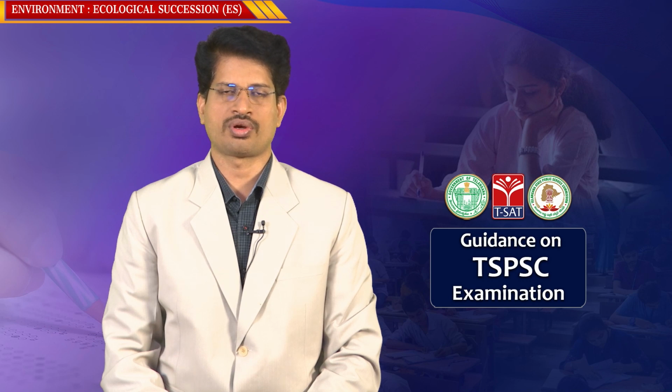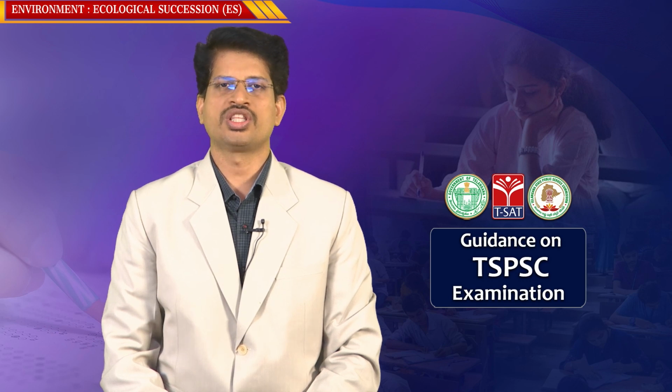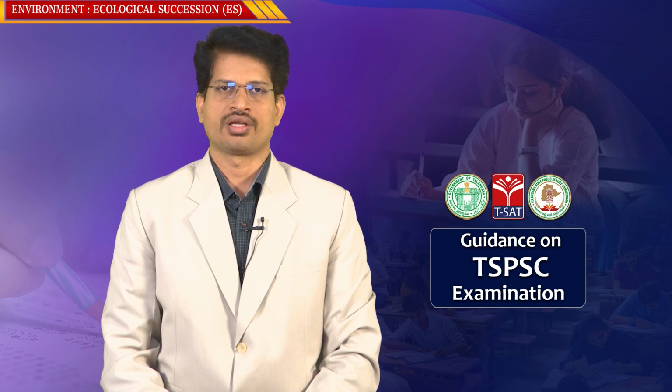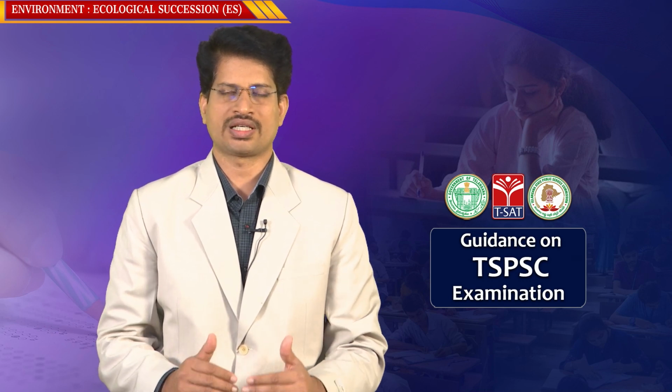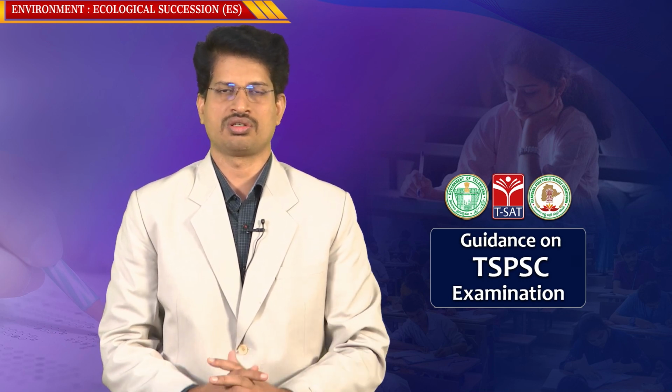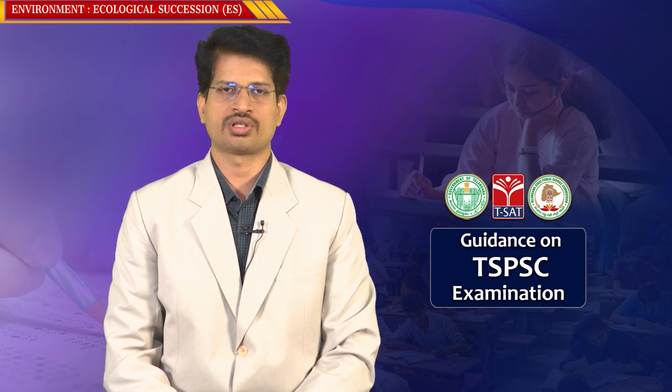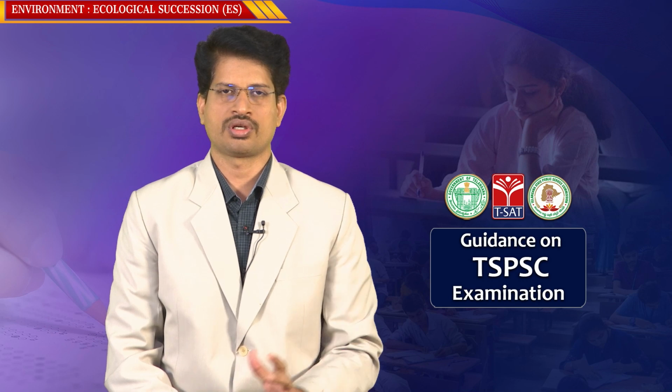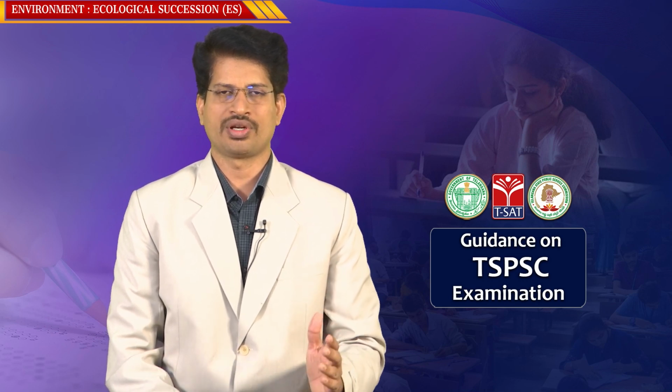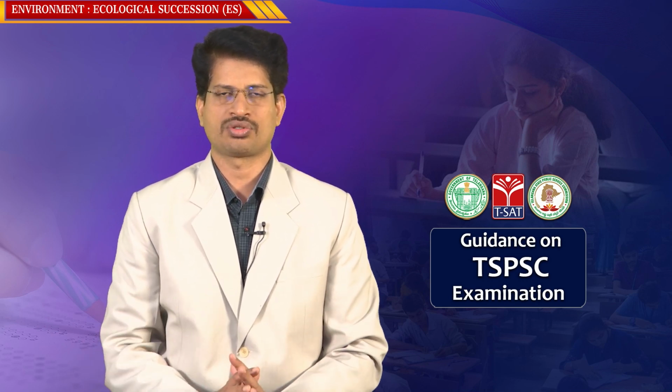Ecological succession is a process where, stage by stage, living organisms in the process of evolution convert from simple organisms to very complex organisms. In this process of establishing themselves in the environment, there have been certain stages in the establishment of the species. In this process, you have got primary stages and final climax stages.